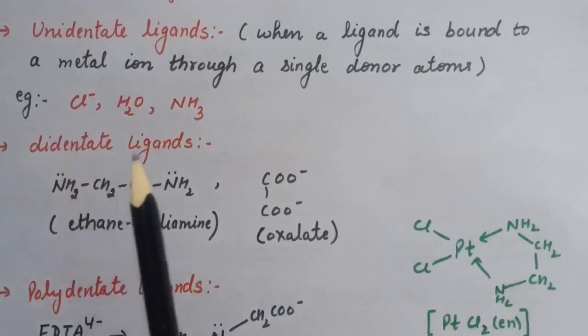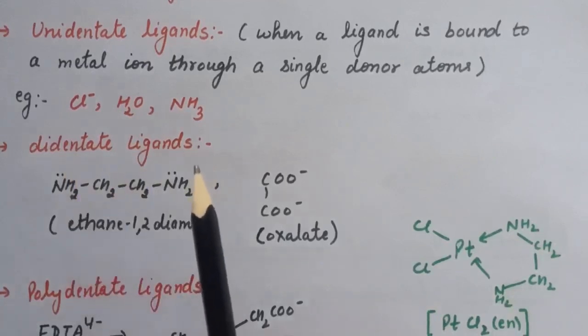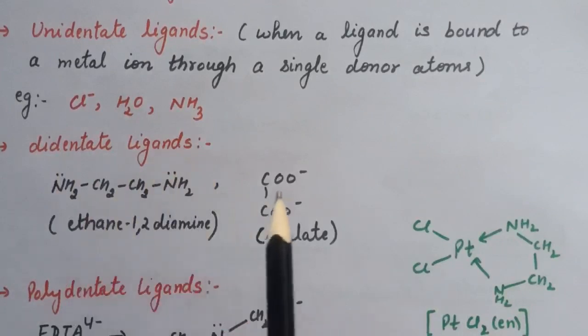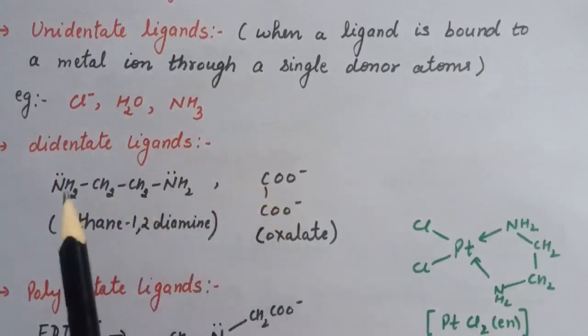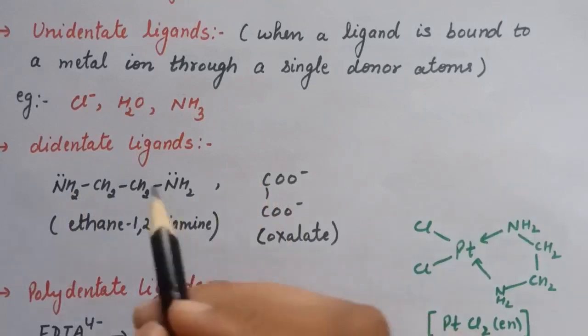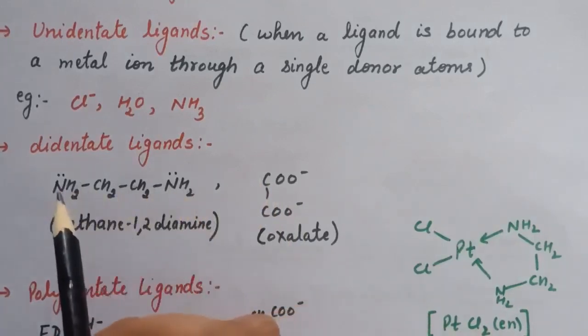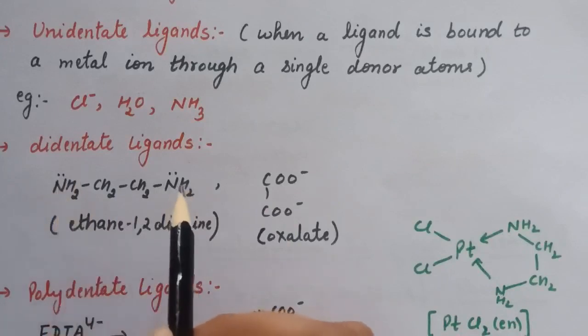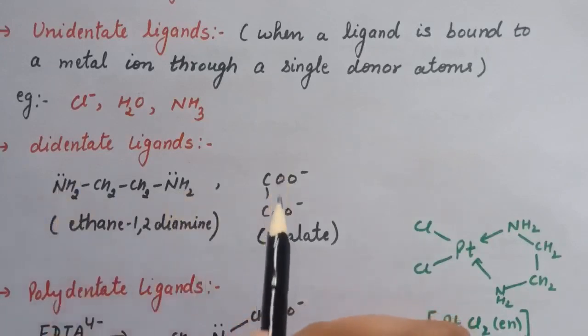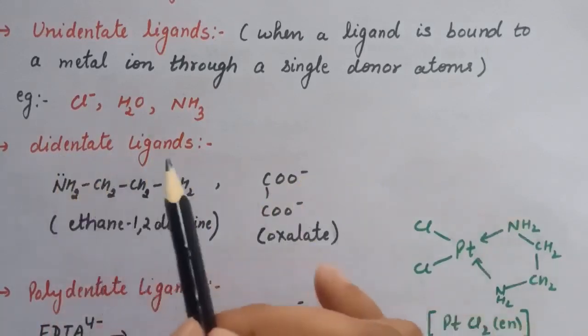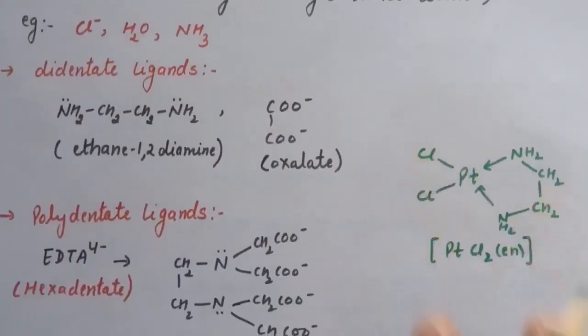Next is didentate ligand. When a ligand can bind through two donor atoms, that is known as didentate ligand. These are the two examples of didentate ligands. Here in ethane-1,2-diamine, it has two donating sites, that is, it can donate through these two nitrogen atoms. Similarly, in case of oxalate, it can donate through these two oxygen. That is why these are didentate ligands.